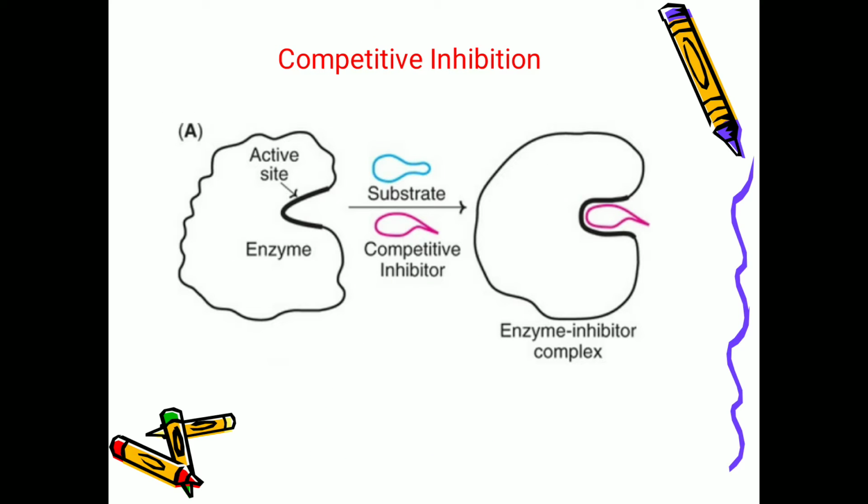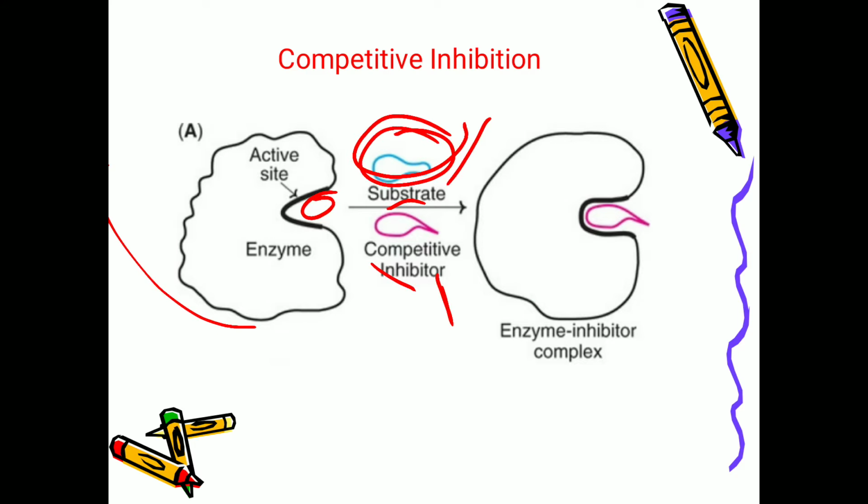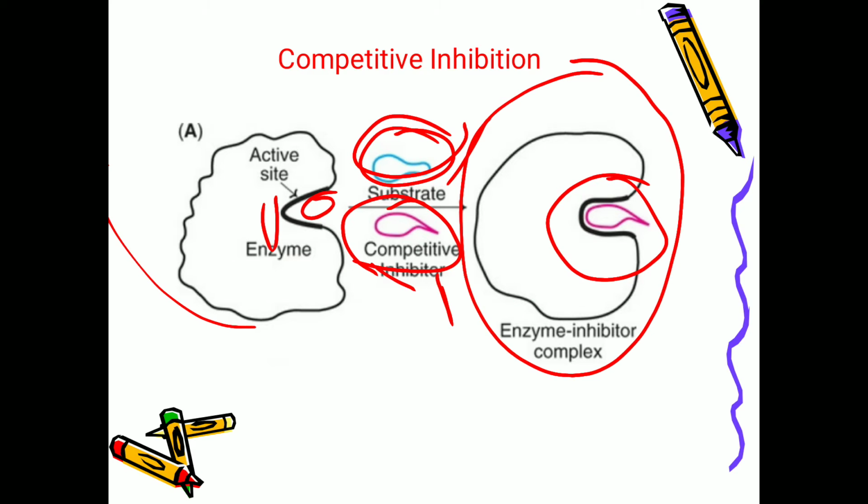Here you can see in the diagram, this is the substrate and this is the inhibitor. This is the enzyme, and both substrate and inhibitor are almost similar in structure so that they can easily bind at the active site. Suppose the substrate is binding at the active site, then the reaction will occur so that product will get formed. And if the inhibitor is binding, the enzyme inhibitor complex is formed, and there is no place at all for the substrate to bind with the enzyme. Then there is no reaction at all.